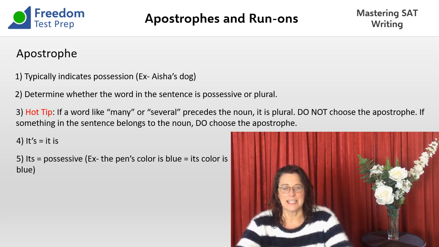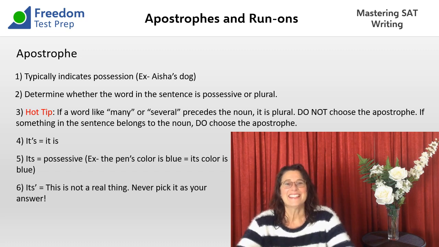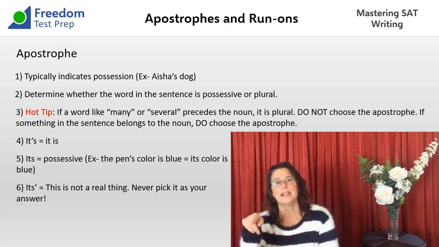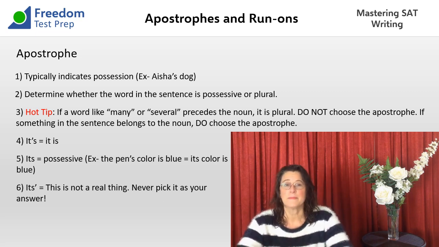So that's it. There's one other thing that they sometimes put on the test that's really weird, and it doesn't even exist. It's ITS apostrophe. Never pick it. There's no such thing. So ITS apostrophe doesn't make sense because it is a singular thing. And you only use the apostrophe after the S if you have plural things.